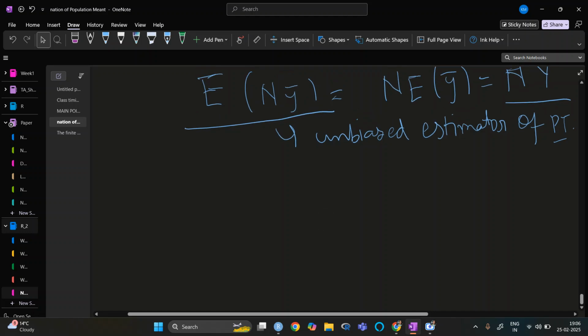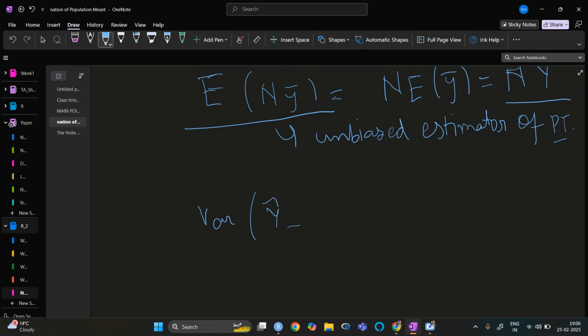Now if we look at the variance of this Y_T hat, it will be N square times the variance of y bar, right?